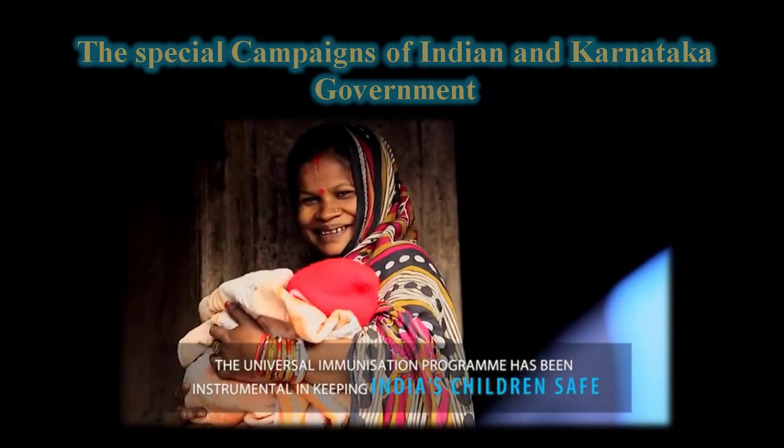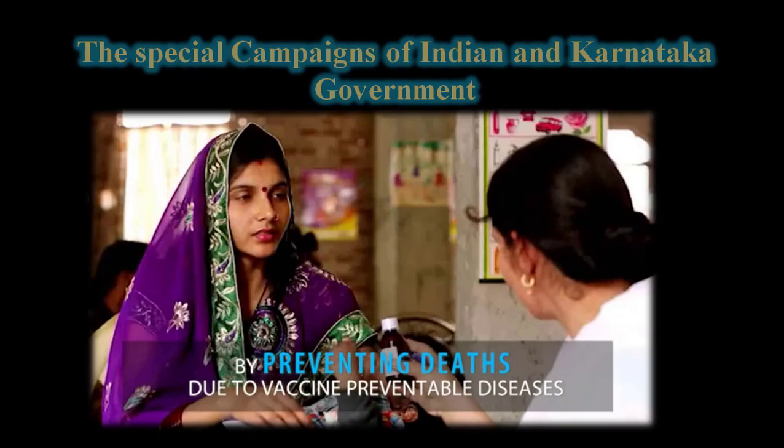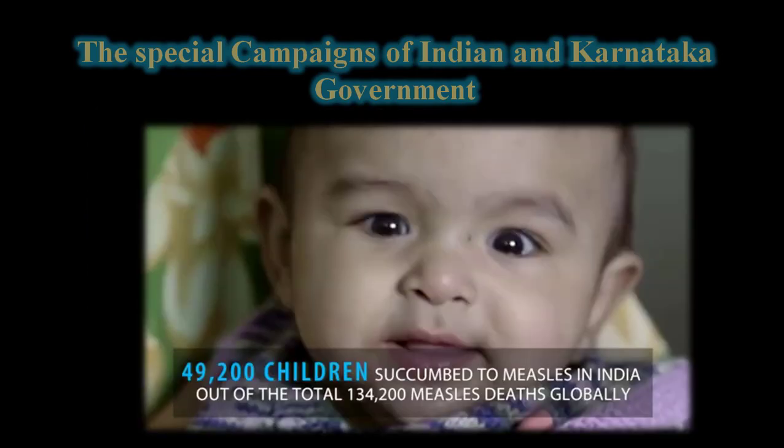The Universal Immunization program has been instrumental in keeping India's children safe. And the next, it is also preventing deaths due to vaccine-preventable diseases. Around 49,200 children succumbed to measles in India out of the total 134,200 measles deaths globally.